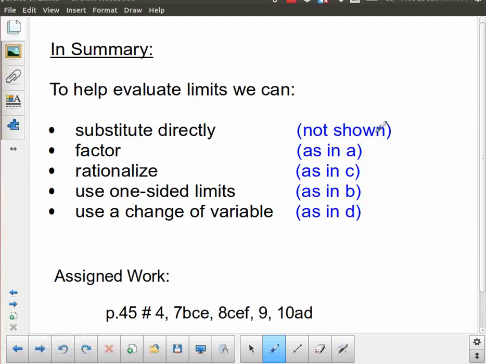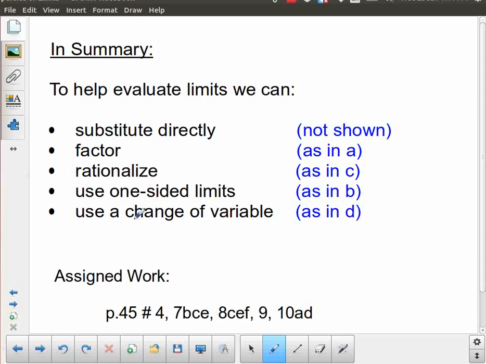Okay, so we've done a couple of things. One of them is when you evaluate a limit, sometimes you can just go ahead and evaluate the limit. I didn't bother showing that because in terms of limits, that's a trivial case, if you can substitute the value in immediately. Then we've got factoring, which I showed you in example A. We've got rationalizing, which was in example C. The idea of one-sided limits in example B.